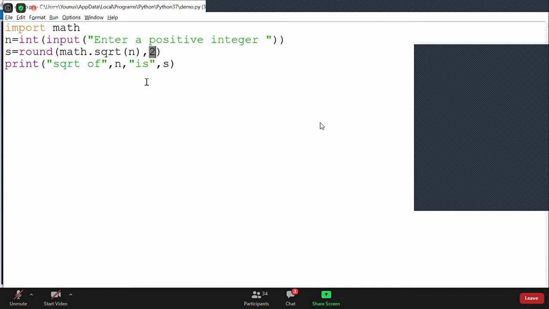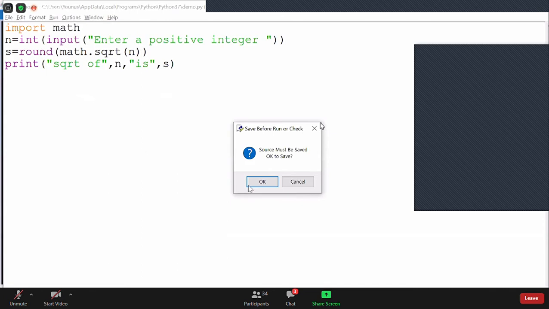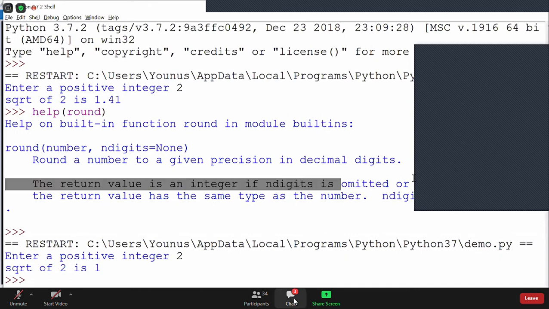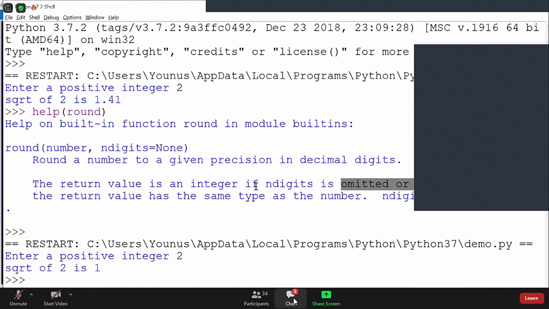If you don't pass the second value, it will return me as it is. Now if I say enter 2, it will return me only that particular value, 1; it will not return me the other way. So that's what it's telling you, that if the second value is not given, then it will omit all the value. It omits that n digit, it will return me only 1. So that way you can round it to integer value.